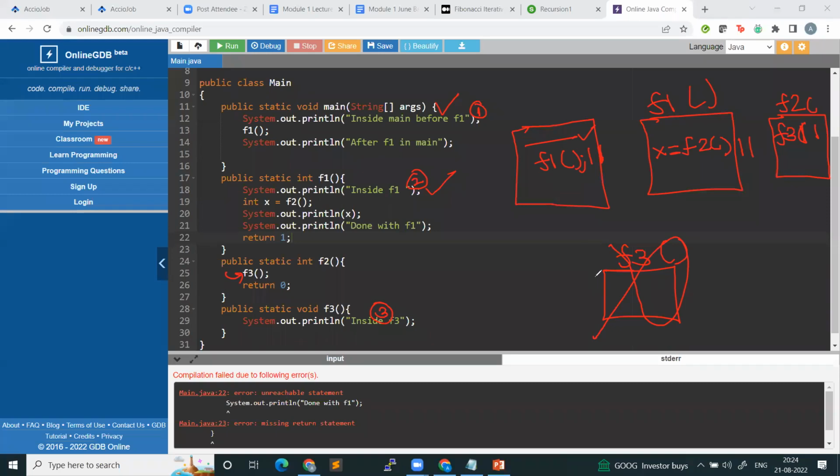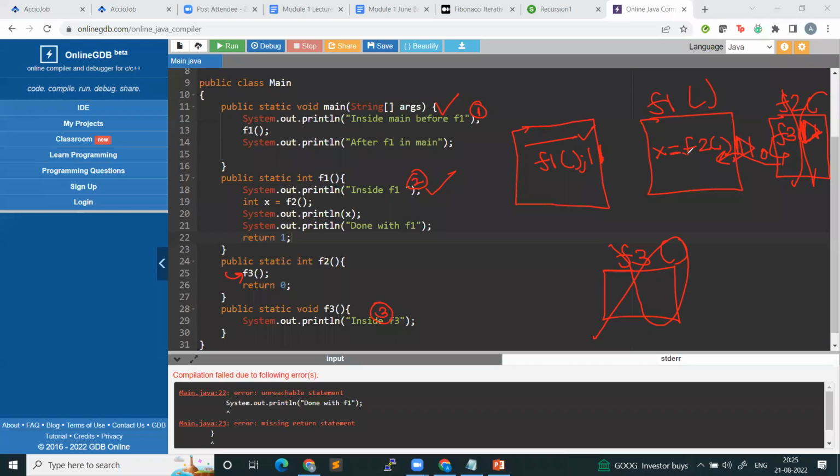And once the context of F3 is destroyed, where will you return? Where will you come back? You will come where you had paused last. Okay, so where had I paused? I had paused inside the context of F2. So I start playing again from here. What is the next line of F2? Return 0. So this context will be destroyed and 0 will be returned to the caller. Okay. So where will I start playing? I will start playing the context of F1.